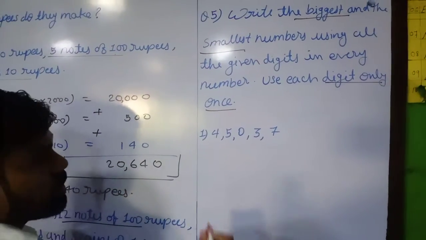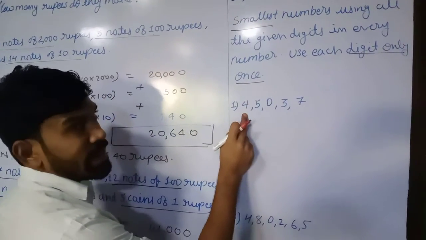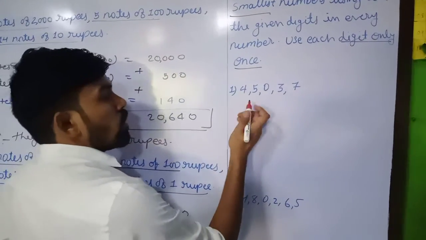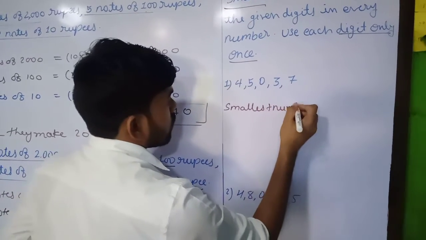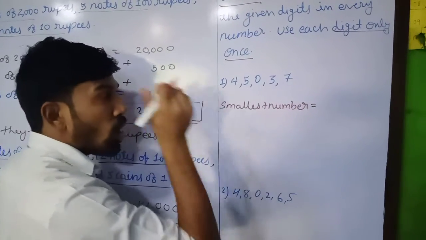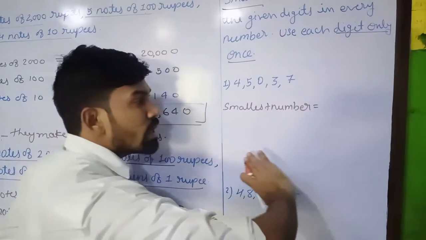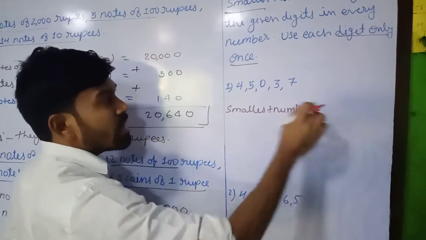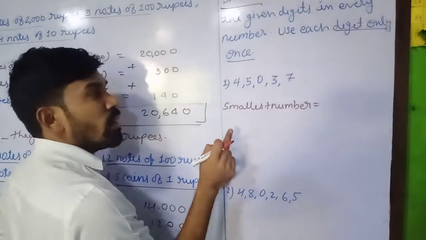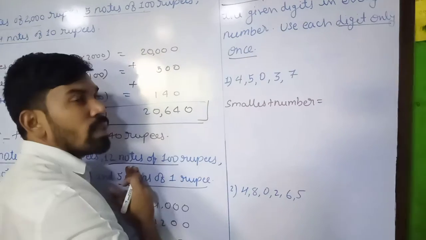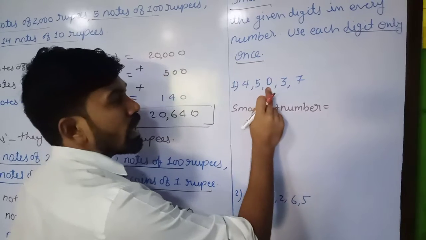So let's start. First count it. 1, 2, 3, 4, 5. We have 5 digits. So the first one, smallest number is equal to, always whenever we are talking about the smallest number, it is in ascending order. Yes, the smallest digit in the given number is 0. But as we learn, if the 0 is to the left side of the digits, it doesn't have any value. So we have to write it to the right. So 0, we cannot start from 0.